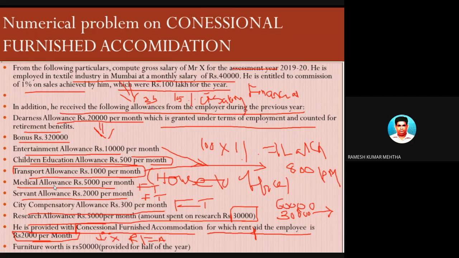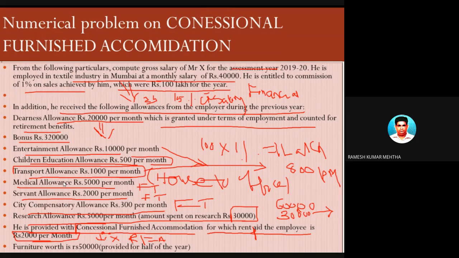So it has not been mentioned. So it is an accommodation which is owned, managed and taken care of by the employer, and hence it belongs to the employer. This accommodation belongs to the employer. Last one is the furniture value which is provided by the employer to the employees, 50,000 rupees.